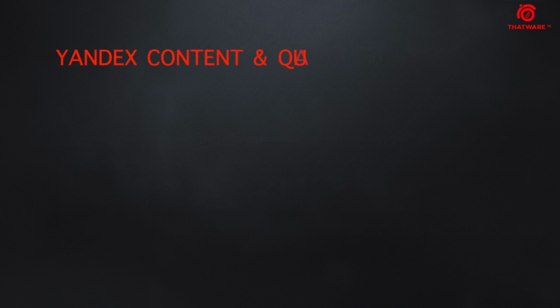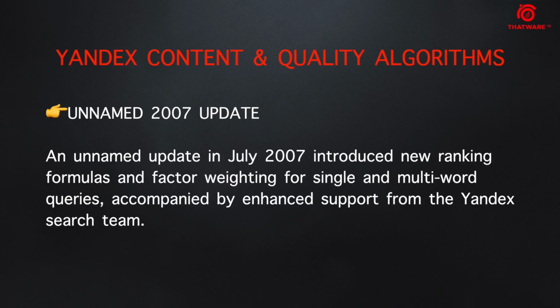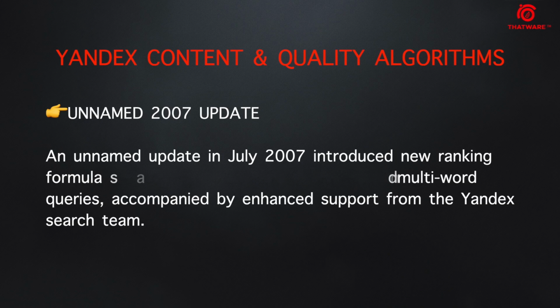And lastly, we have the content and quality algorithms. We have an unnamed algorithm update from 2007, which focuses more on the factors for weighting single and multi-word queries, accompanied by enhanced support from the Yandex search team. In short, this contains a lot of ranking formulas that focus on similar topics such as term frequency versus inverse document frequency, which you have previously learned from Google.